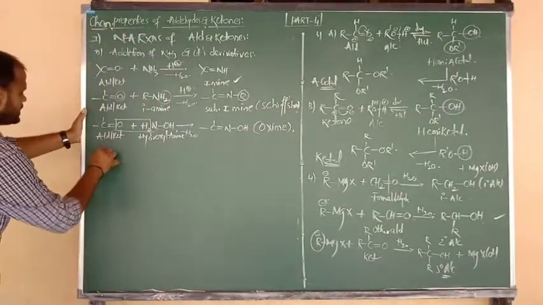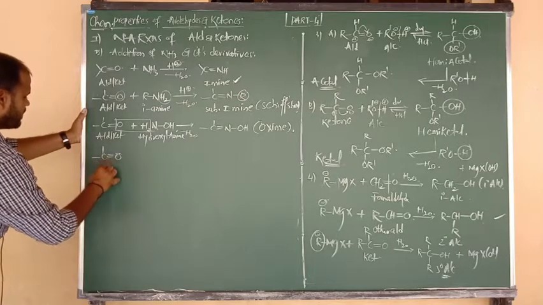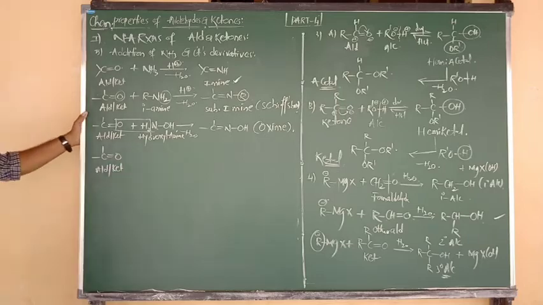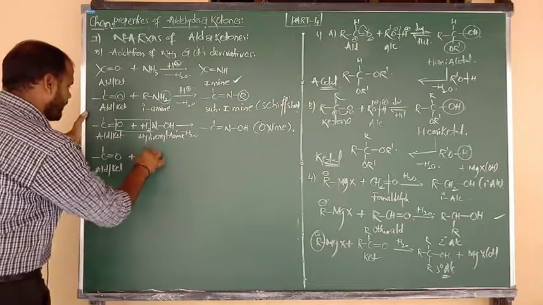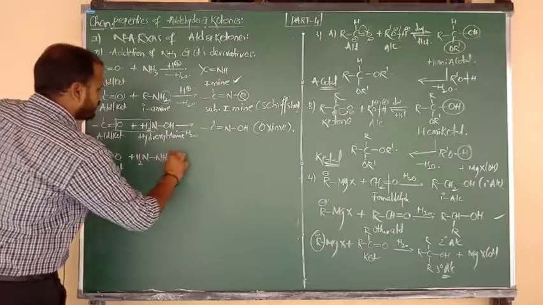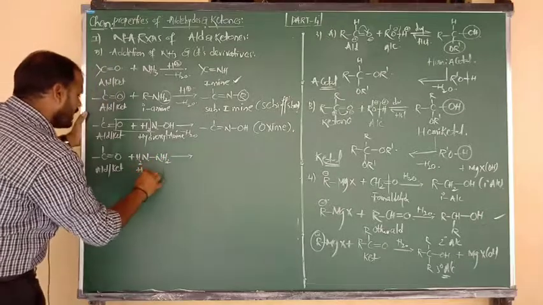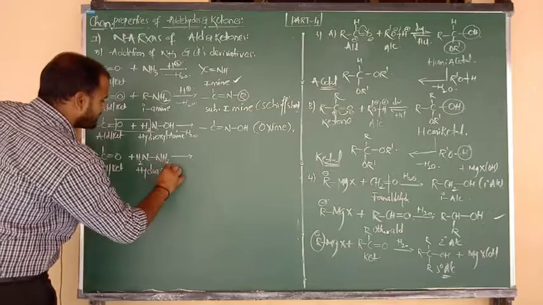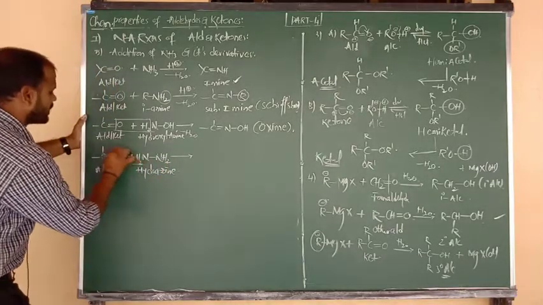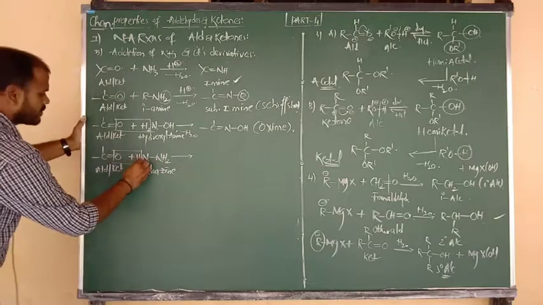Next, again the same thing, aldehydes and ketones, C double bond O group. Upon reaction with hydrazine, NH2 bonded to NH2. Aldehydes and ketones upon addition with hydrazine. Again here also we have to remove the water molecule.